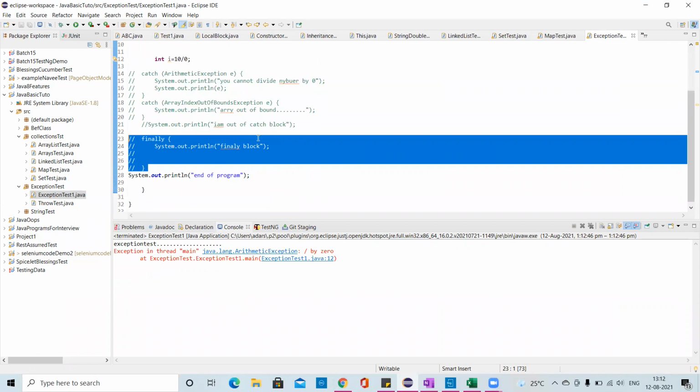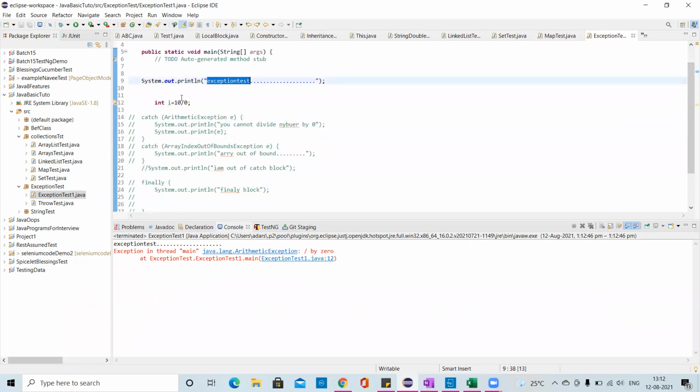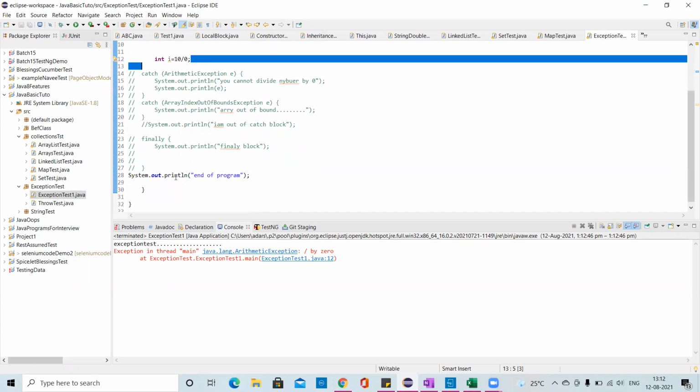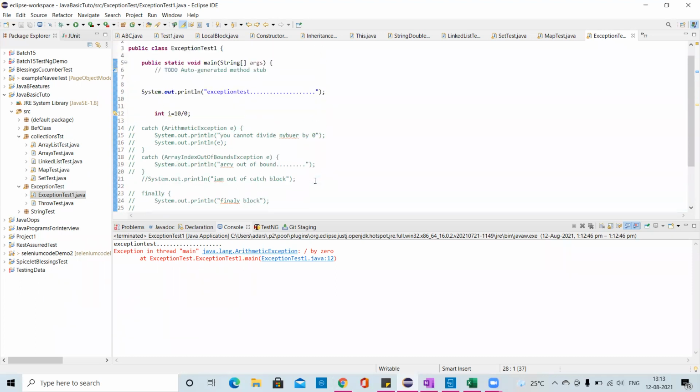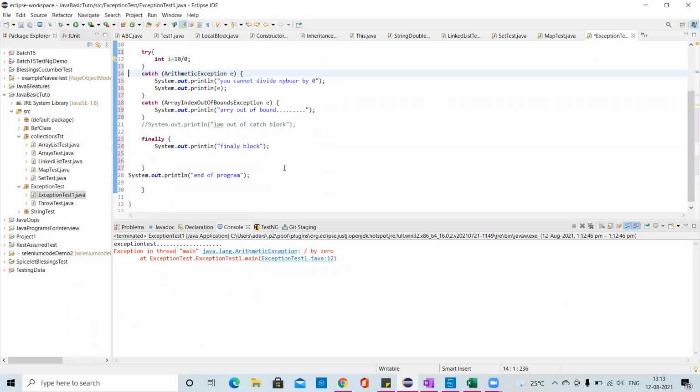See, exception started. Exception test. It found the exception here, then it didn't execute this. Because what is the exception definition? It is an abruption, a disturbance in the normal execution of a program, where if it finds an exception, it terminates the program from that particular line. So in order to avoid that, we'll have to handle the exception. Understood? We'll have to handle the exception.